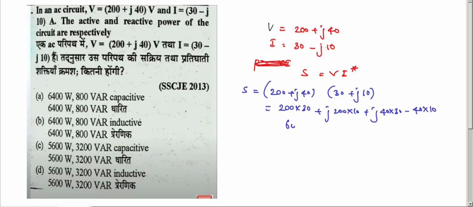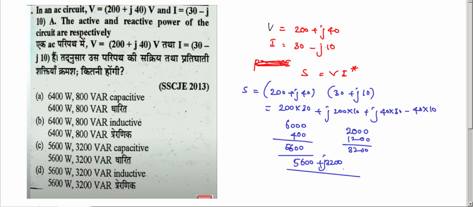So this is 6000 minus 400, you get 5600. Okay, 5600 watts. And you see here 40 into 30 is 1200, and 2000 plus 1200, so you get 3200. So 5600 plus j3200. So S equals VI conjugate, 5600 plus j3200.